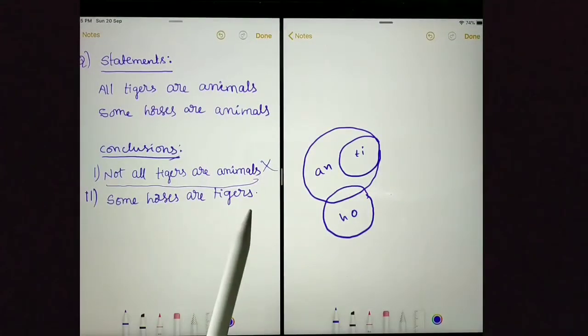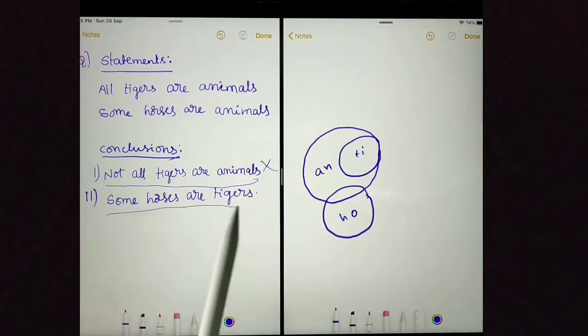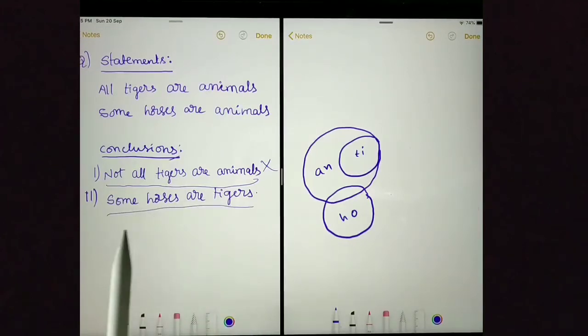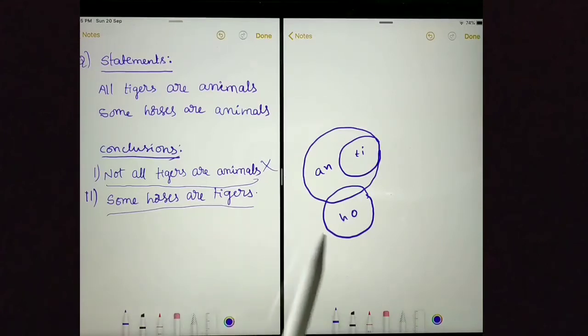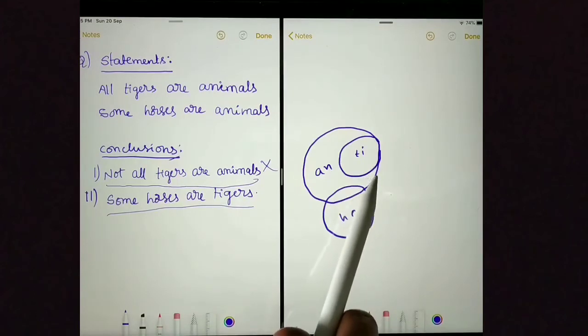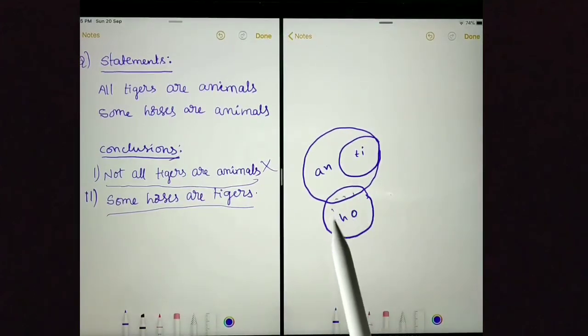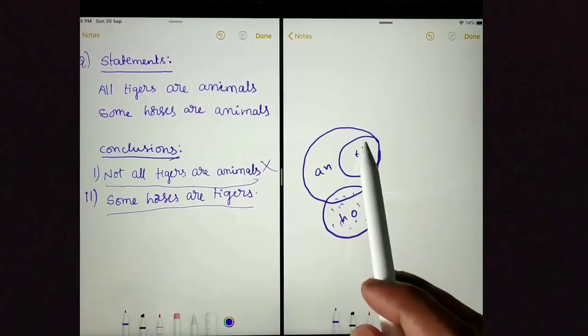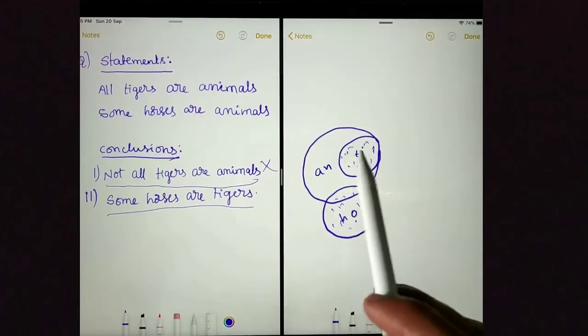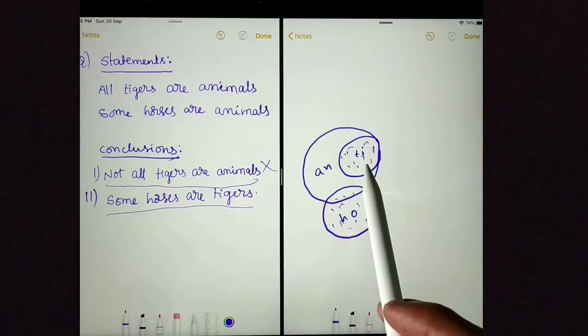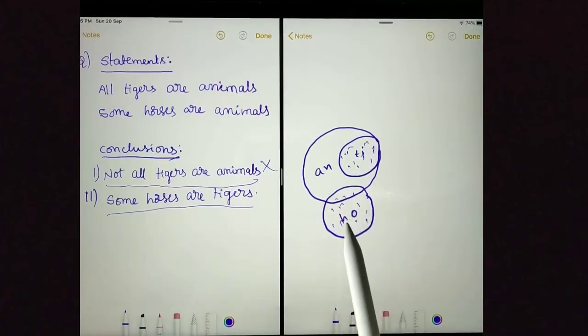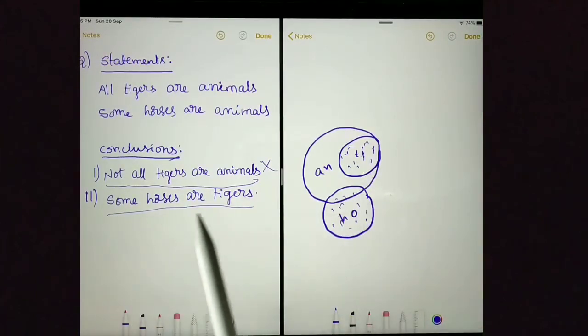And next conclusion. Some horses are tigers. This is a definite conclusion. To prove this conclusion is wrong, we need to prove no horse is a tiger. Horse circle is this and tiger circle is this. In this Venn diagram, you can see these are all horses and these are all tigers. No horse is a tiger. Because I could prove no horse is a tiger, saying some horses are tigers is wrong.